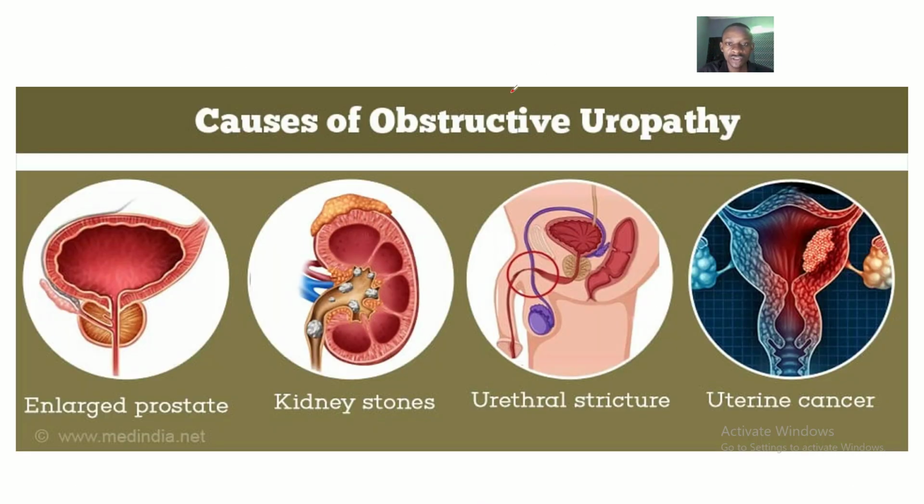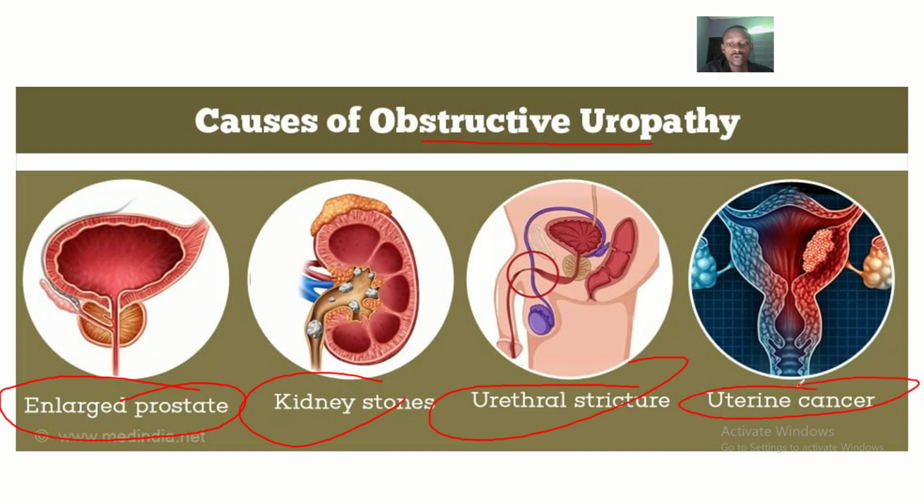So the causes of obstructive uropathy, just like I told you guys, are due to what? An enlarged prostate. It could be that your prostate is enlarged, mostly in men, because the prostate is not found in women, so mostly in men who are 45 years and above. Some people say 50 years and above. You have benign prostatic hypertrophy, where your prostate will just start naturally enlarging. It could also be due to kidney stones, ureteral strictures, or uterine cancers, and this is in women.